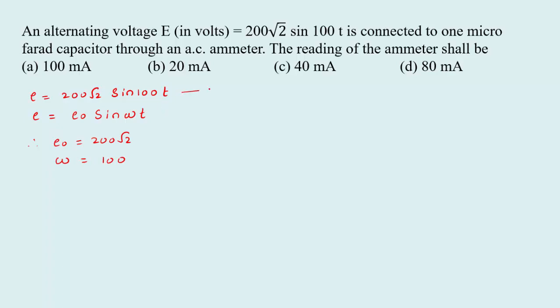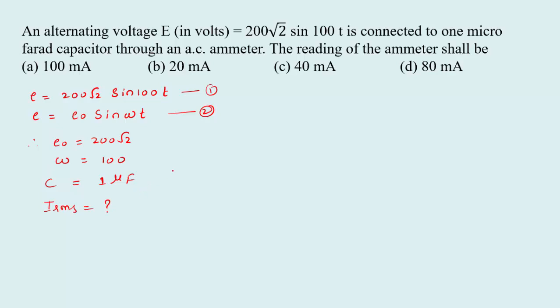So from equations 1 and 2 we got the maximum EMF and angular velocity. Now the C value is already given, that is 1 microfarad. So we have to calculate IRMS, that is the reading of the ammeter.